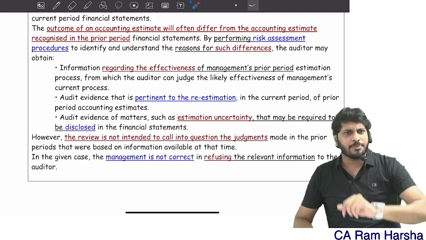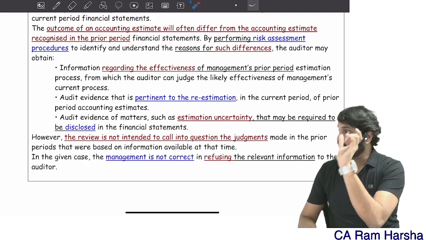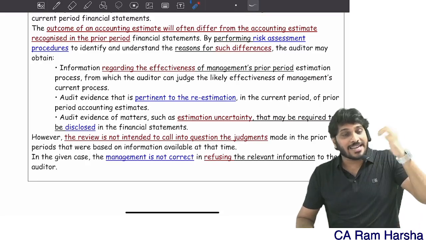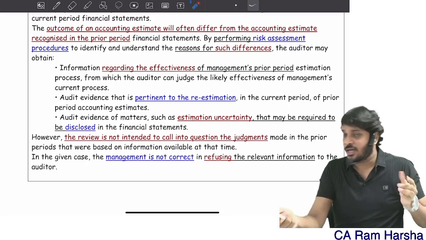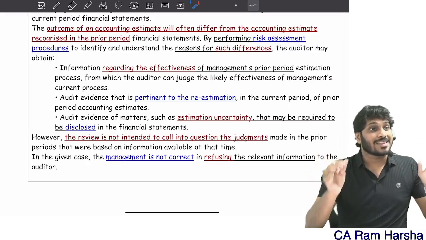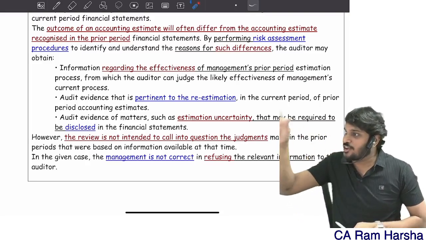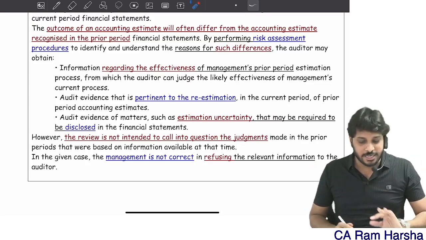I want prior period estimate data to understand how logically, reasonably, realistically you are making estimates. That estimate would have resulted in some actual settlement this year, right? I will compare both. That will give me an idea whether your estimate making process is genuine or not. That is the reason why I want to review the prior period estimate.